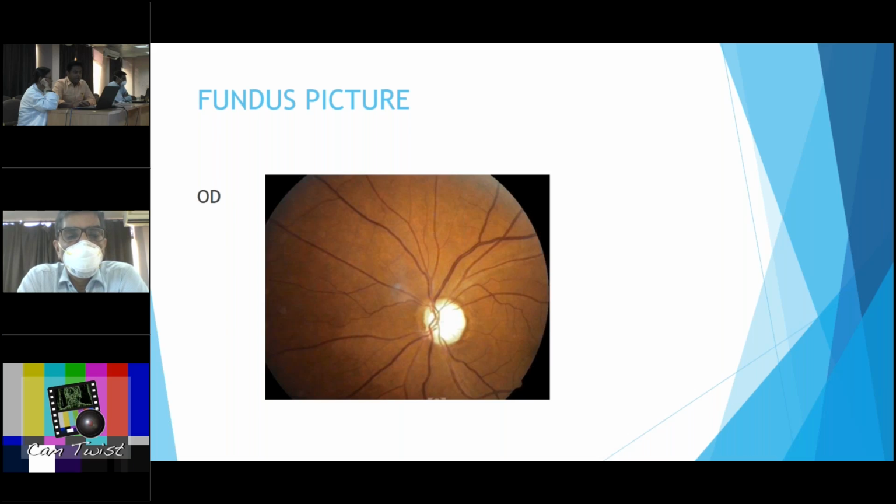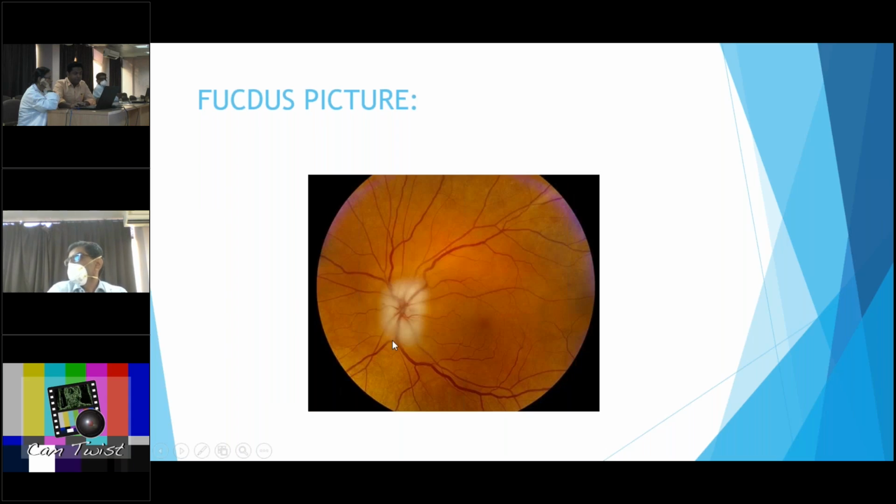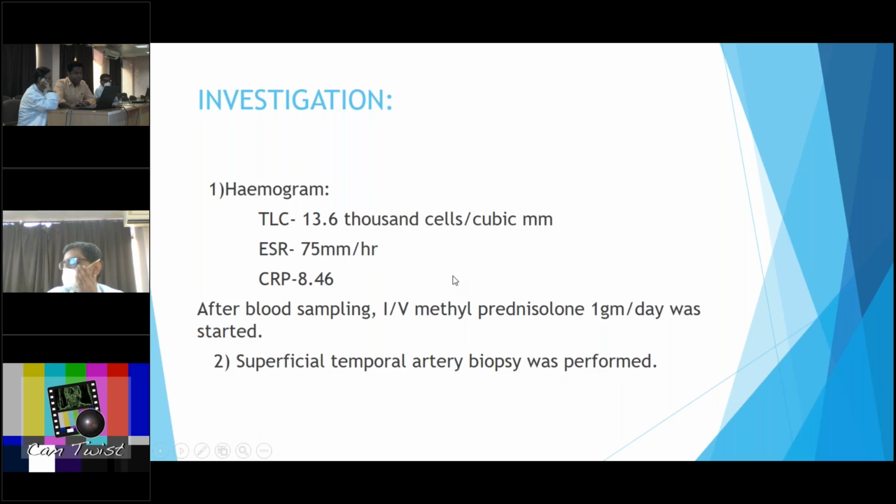This is a fundus picture of the right eye, which shows an enlarged cup and chalky white disc, showing complete optic atrophy. While in the left eye, we can see the pallid disc edema, along with the blood vessels being normal and the foveal reflexes being dull.